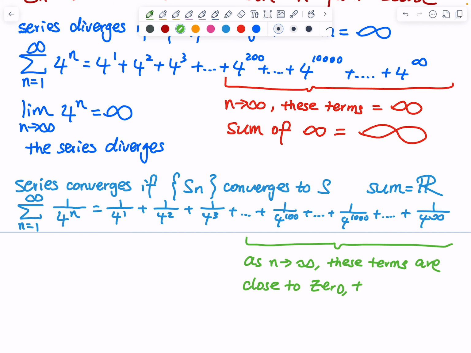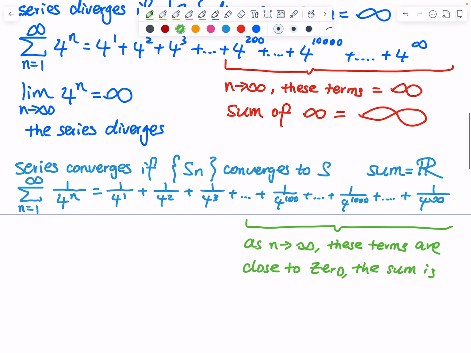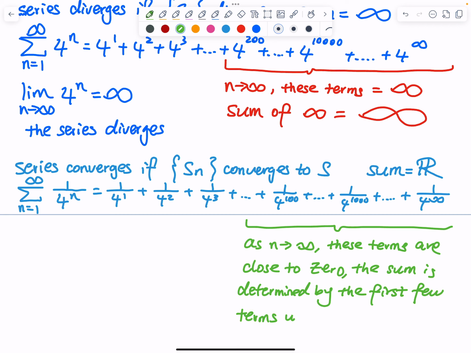The sum is determined by the first few terms, when n is small. So the sum is really determined by the first couple fractions.